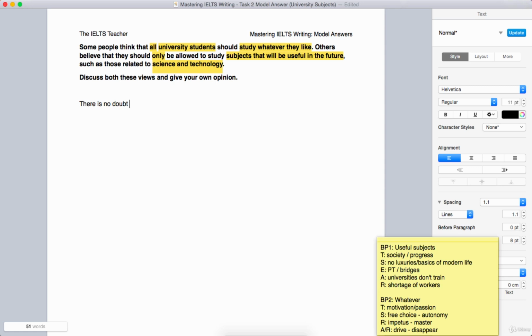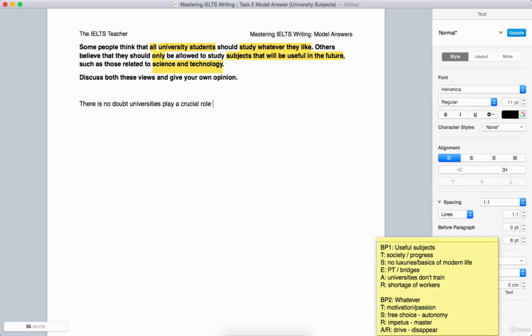So there is no doubt. What would both sides agree with? That's a good way of thinking about it. You've got this disagreement. What would both sides agree with? I think both sides would agree that university is very important. I don't think anybody's denying that. So let's write that in a slightly nicer way. So there is no doubt that universities play a crucial role. By this point, you might have seen me write this expression a number of times.